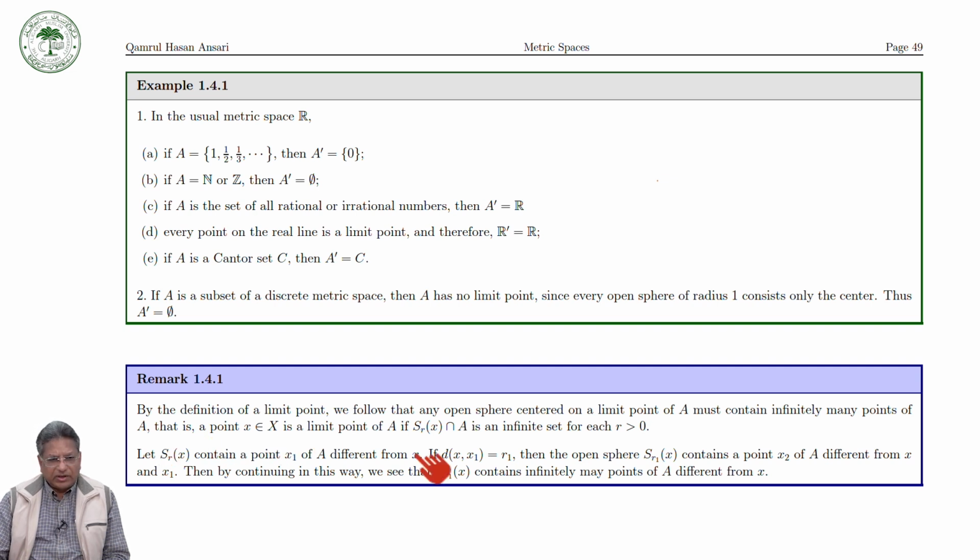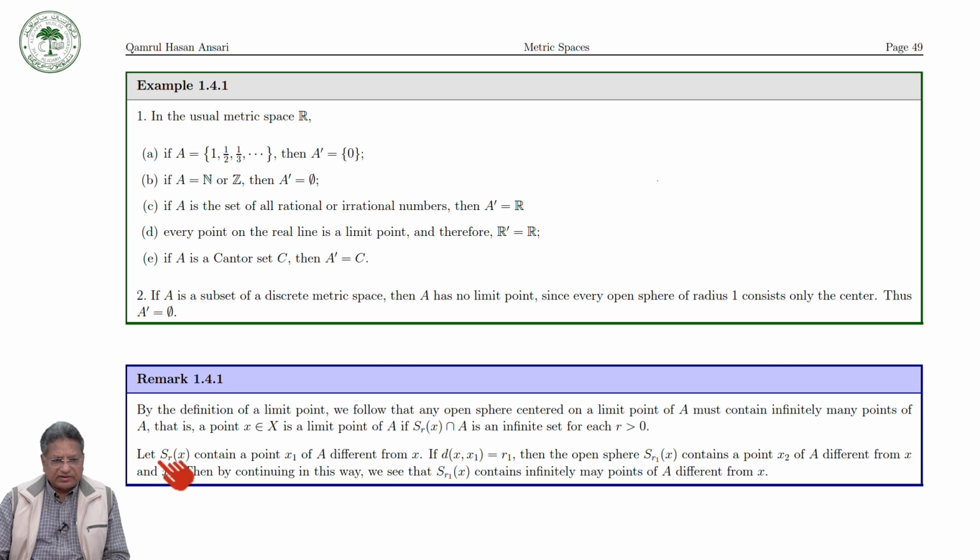Okay, so from the definition we can say that any open sphere centered on a limit point of A must contain infinitely many points of A. That is, a point x is a limit point of A if the intersection of the open ball with radius r centered at x, intersection A, is an infinite set for each r greater than 0.